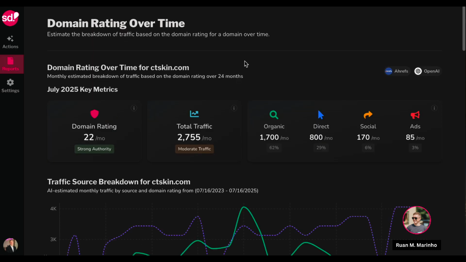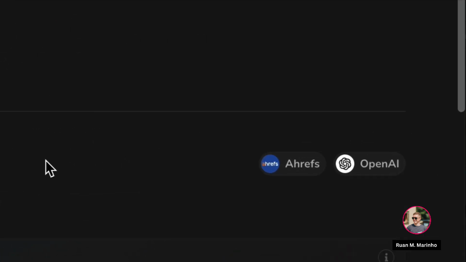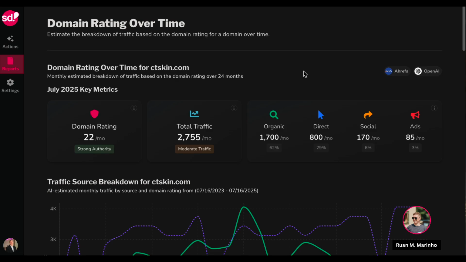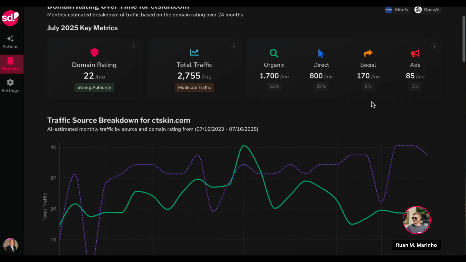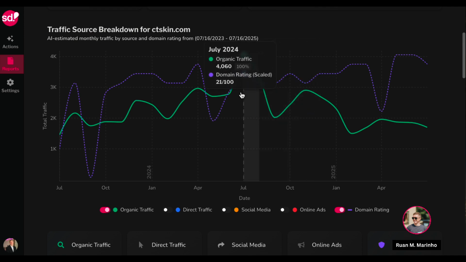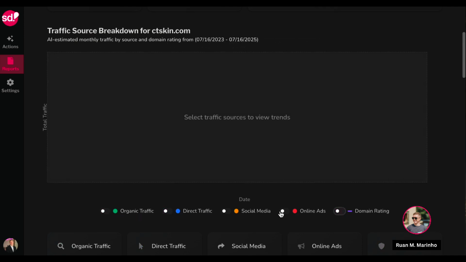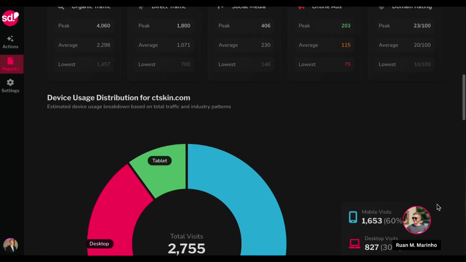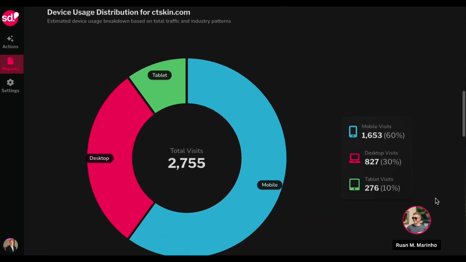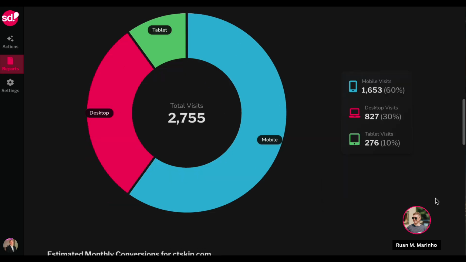Once the report is done loading, you can expect to see a screen that looks like this. Remember, every report looks different, so not every single one of them will look the same. On the right side, it'll show you what integrations we gathered the data from, and then you'll see a variety of different metrics based on the report you pull. In this case, you're going to see data about the domain, what the anticipated traffic is for that domain based on our AI models, and then beautiful line charts so you can see that information visualized, with easy toggling of information so that you can really dial in on the specific thing you're looking for. And then also you can see that we visualize the data in as many ways as possible using different graphs. In this case, it's a pie chart.